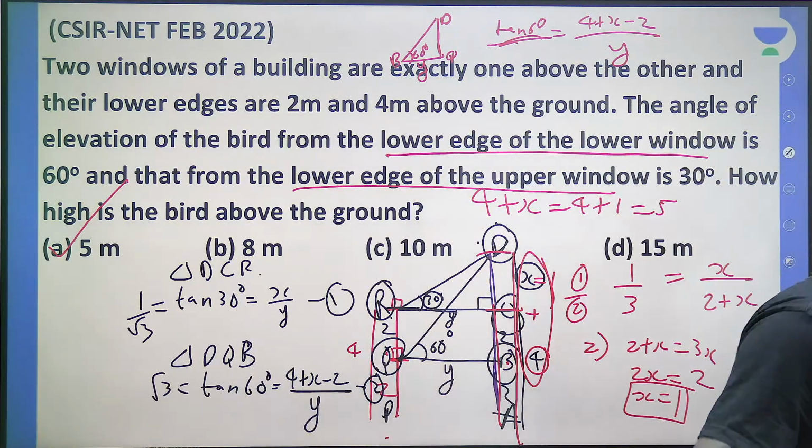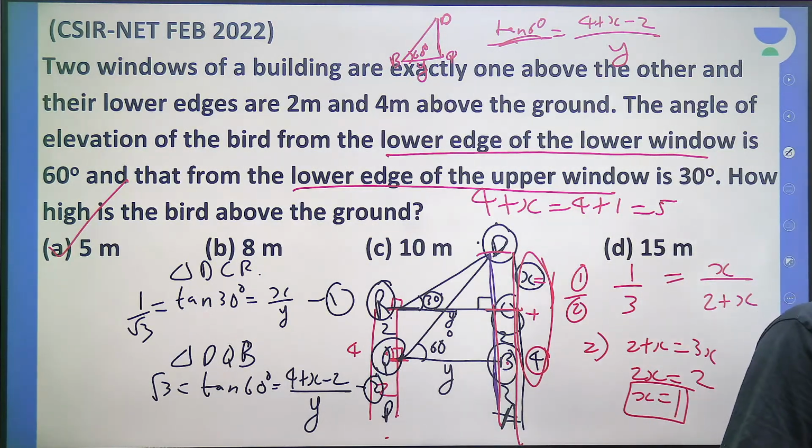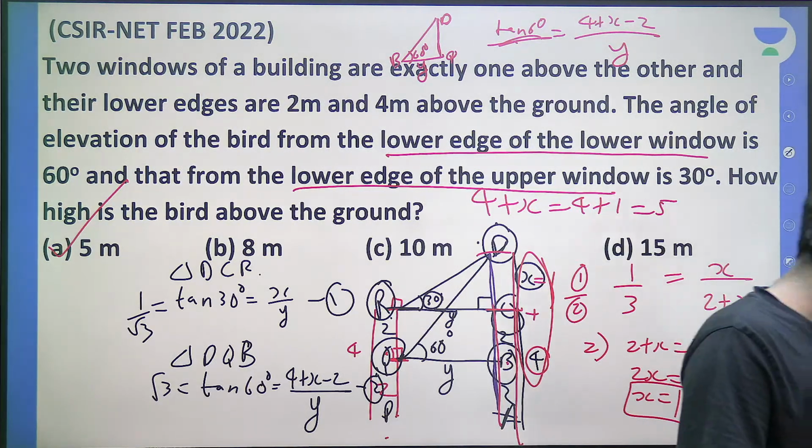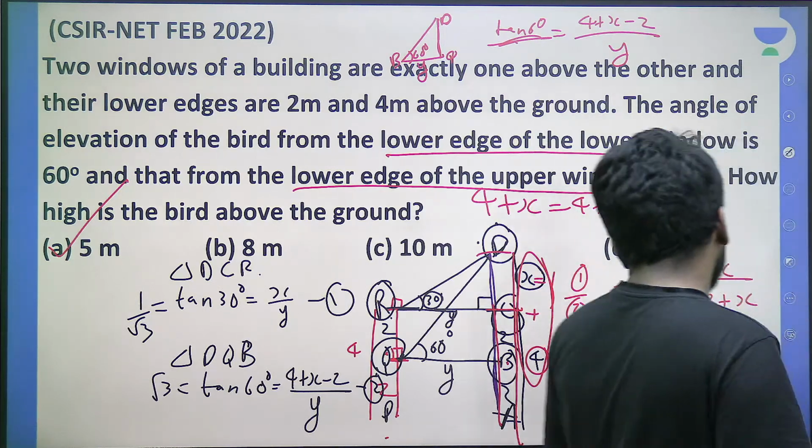Any other doubts, anyone? Please respond. Is this clear or not? It is a little challenging question because of reading and understanding the question and picturizing it. After that, it is basic trigonometry only. If you are aware of basic trigonometry, it is a doable question.